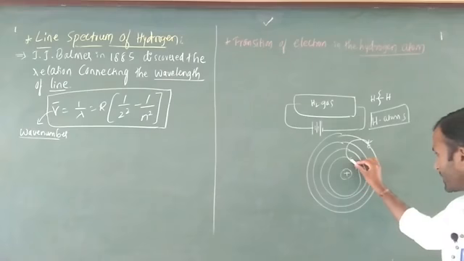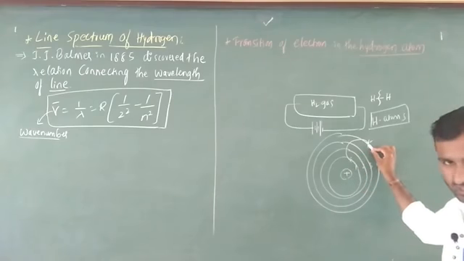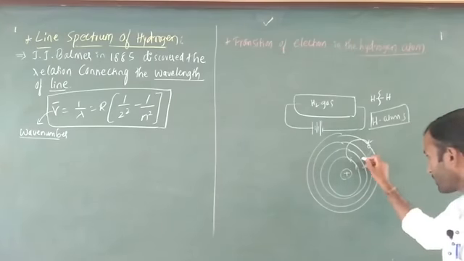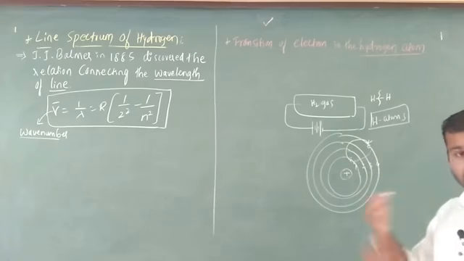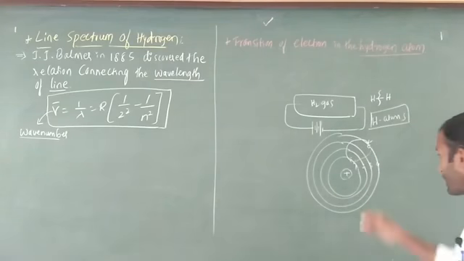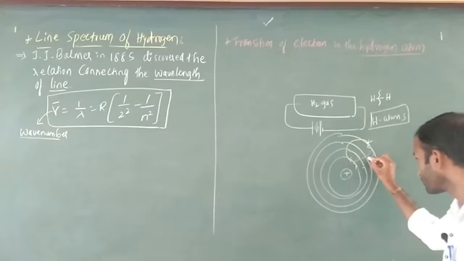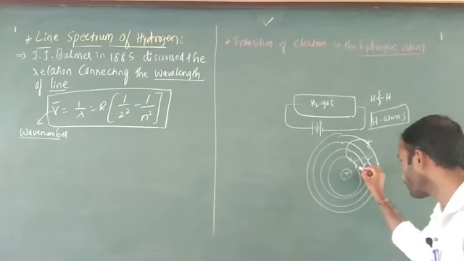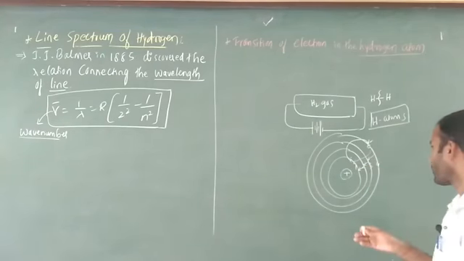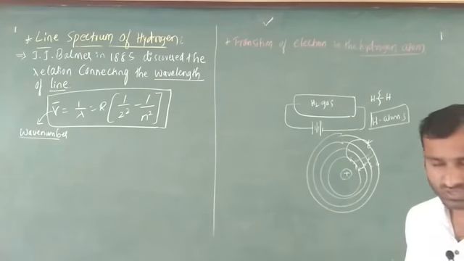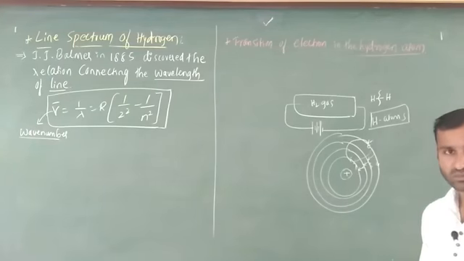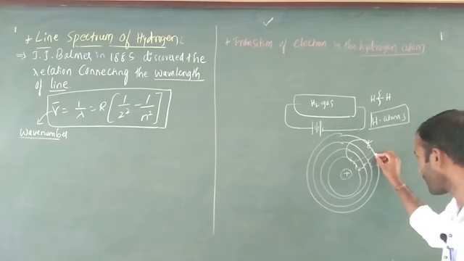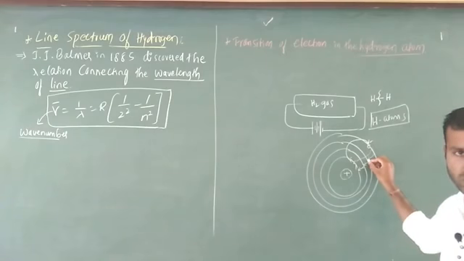Here the electron moves from lower energy to higher energy, no problem. Again it will come back to lower energy. It comes back to the first position directly, or it comes back from the 4th to the 3rd position, after that 3 to 2, after that 2 to 1 position. This is important. It will not always come back directly to the first position. With the help of the line spectrum, we are going to derive that point. Here the 4th position is there, first it will come back to the 3rd position.